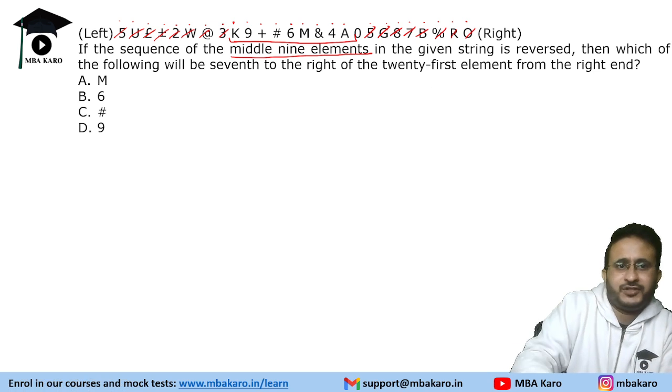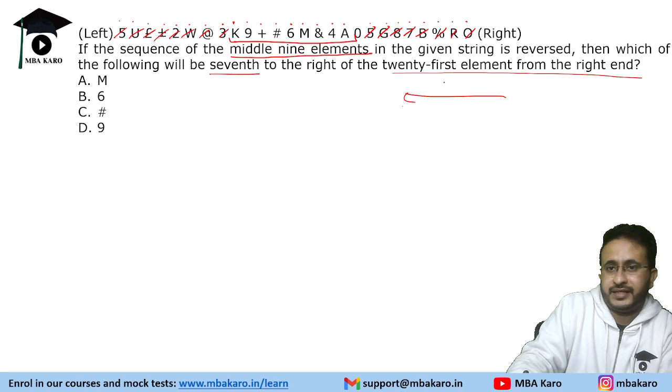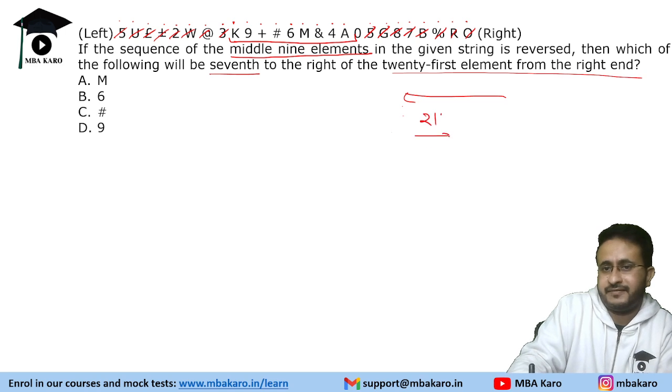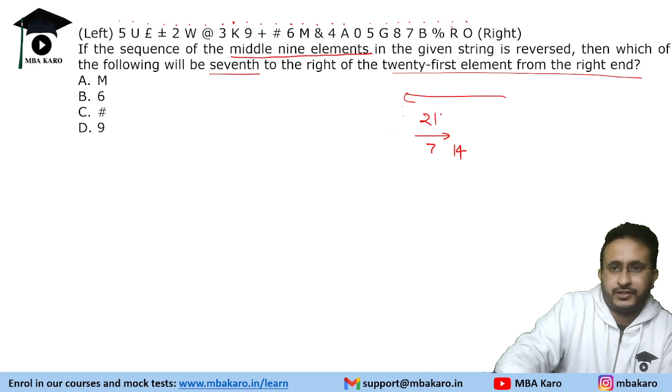It says: which of the following will be the seventh to the right of the 21st element from the right end. 21st from the right. Okay, then seventh to the right. So 21st from right, and then 7 elements to this side. So basically 14th from the right end. Okay, so we will find the 14th term from the right end.